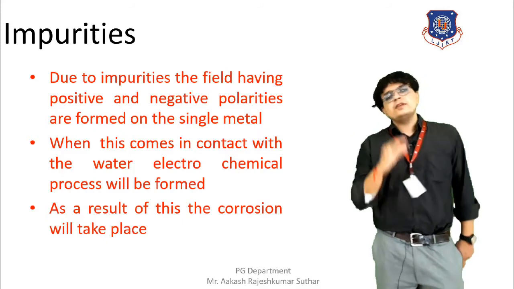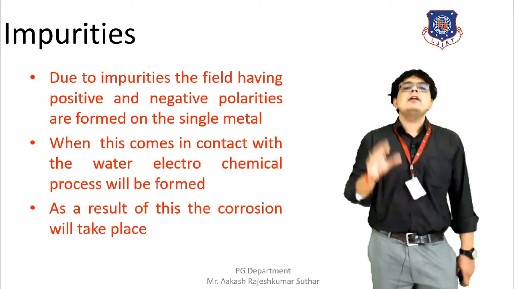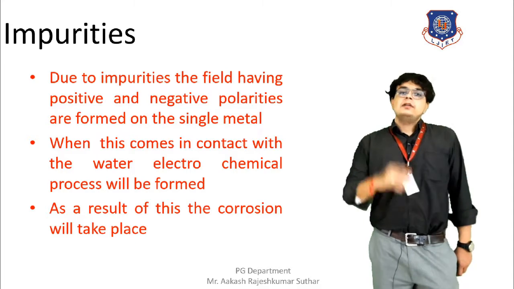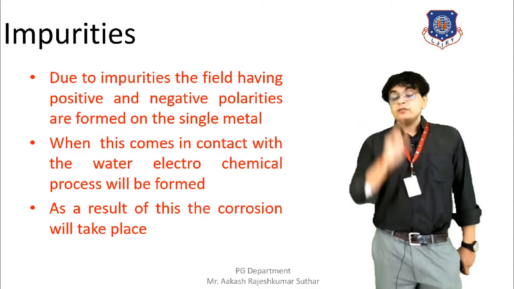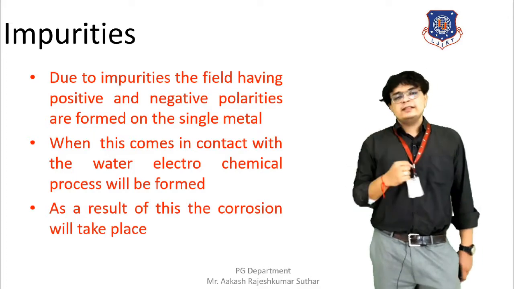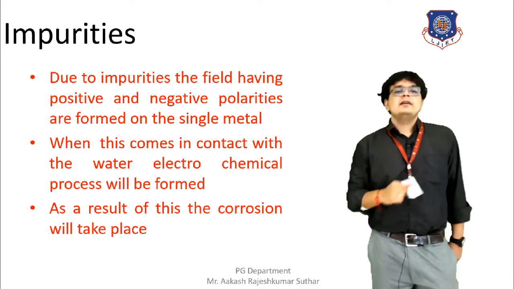As a result of the completion of the overall cell, and by the completion of the overall process, corrosion will be formed. Because of the impurities, the corrosion will be formed.